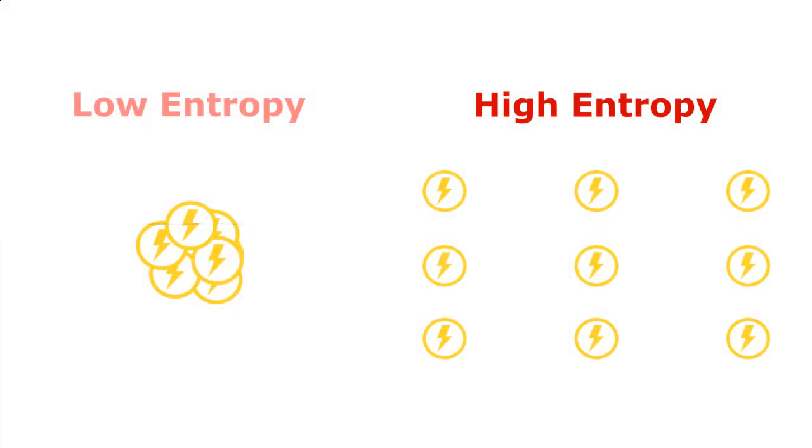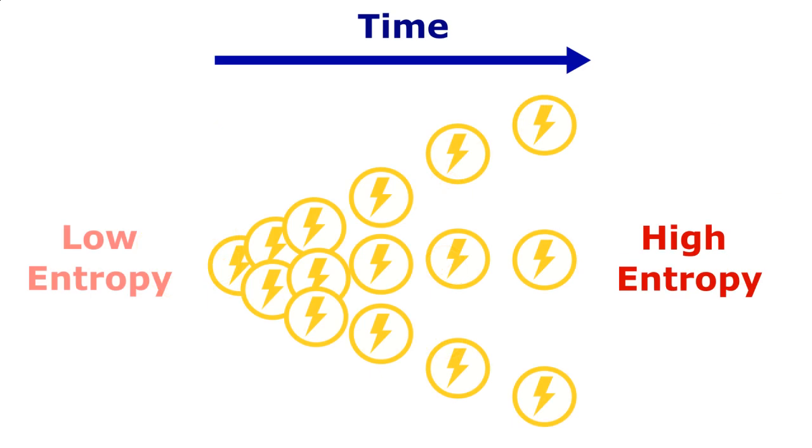In this video, you learned that entropy is a measure of how spread out energy is in a system. Low entropy indicates that the energy is concentrated in a single location, while high entropy indicates that it is spread out evenly throughout the entire system. You also learned that entropy always increases with time in any system where energy can move freely. This includes both simulations and real-world systems.